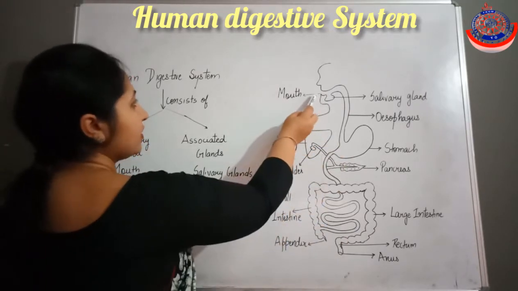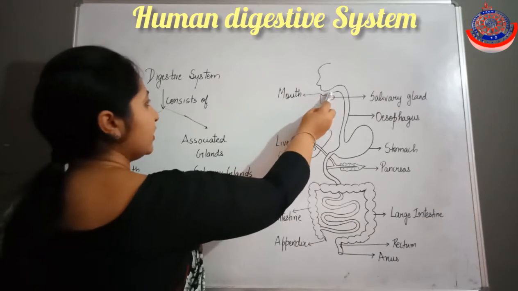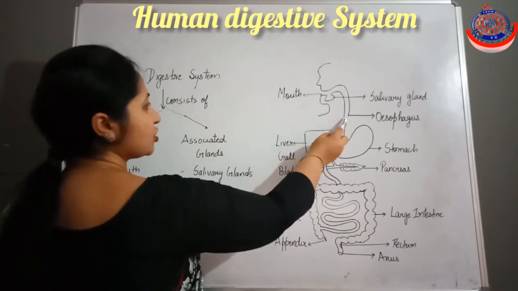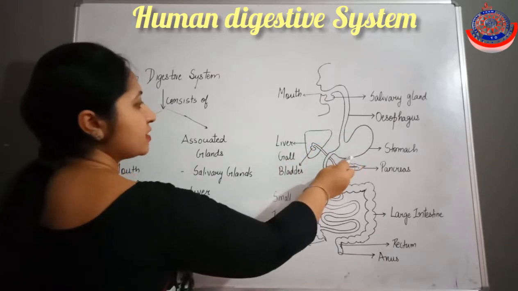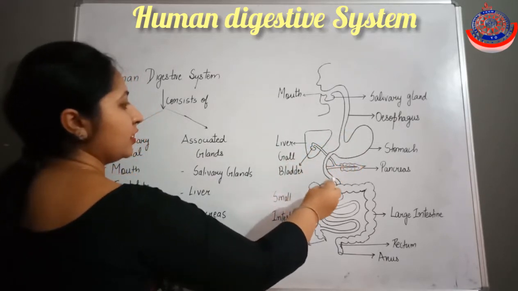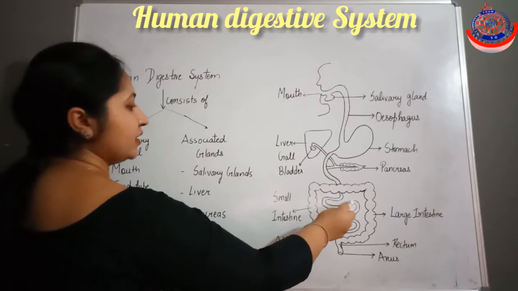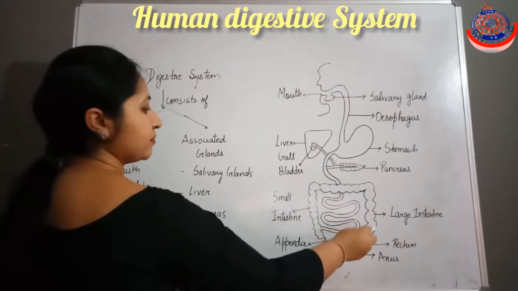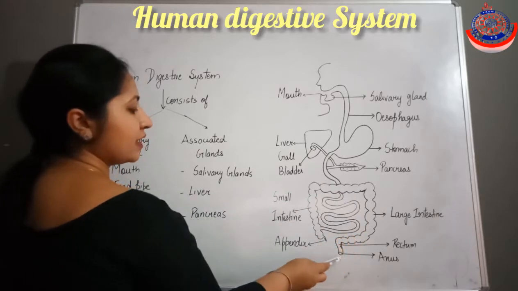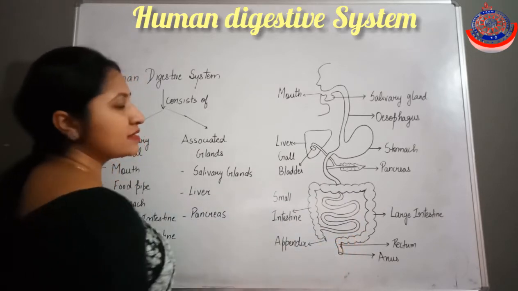Here you can see that the mouth leads to the esophagus, which is also known as the food pipe, then it leads to the stomach region, then to the small intestine, and then the large intestine. The large intestine ends at the anus region.